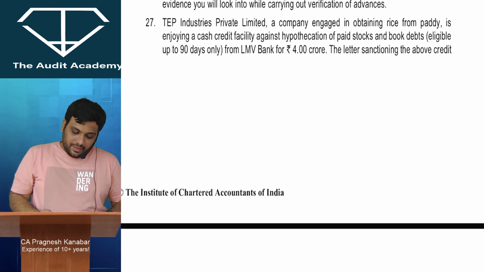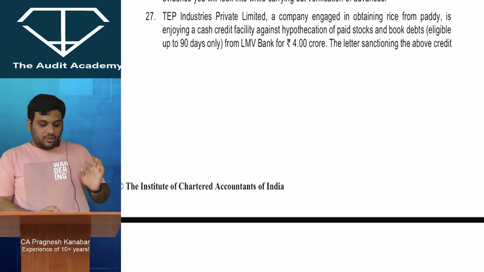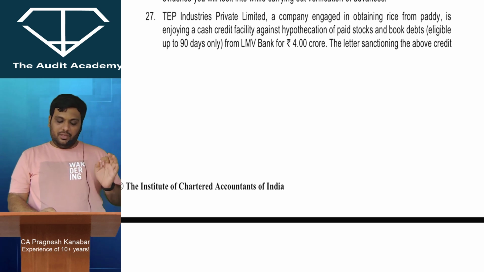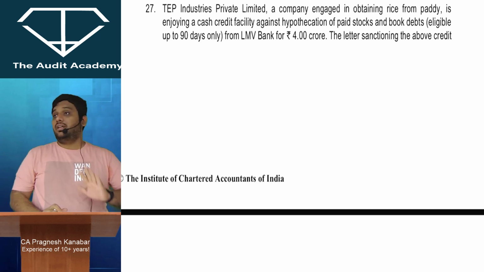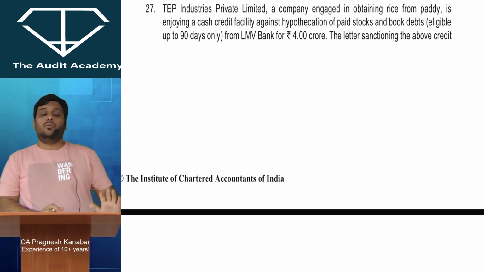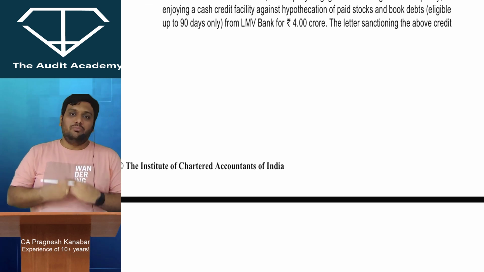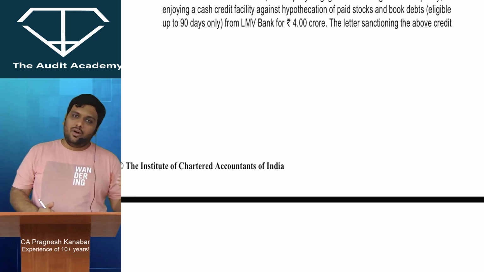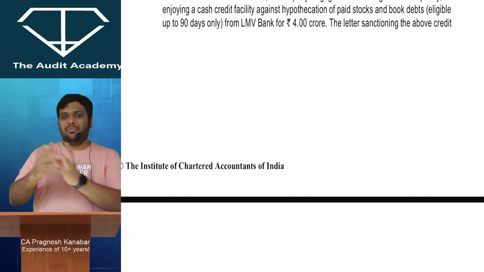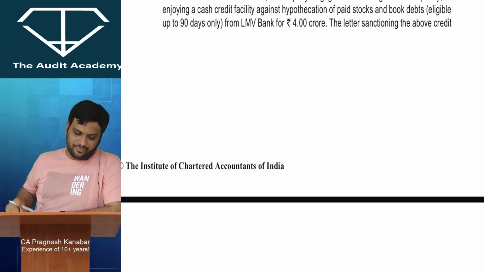TEP Industries Private Limited, a company engaged in obtaining rice from paddy, is enjoying a cash credit facility against hypothecation of paddy stocks and book debts. See, basically what is this cash credit facility? This is one of their all-time favorites. What is a cash credit facility? That boss, I want some basic short-term borrowings for financing my working capital requirements. I have my current account with you. Alright, please allow me to overdraw that, or please give me a separate limit through which I can withdraw the amounts. So that is my cash credit facility, drawing power. Okay.